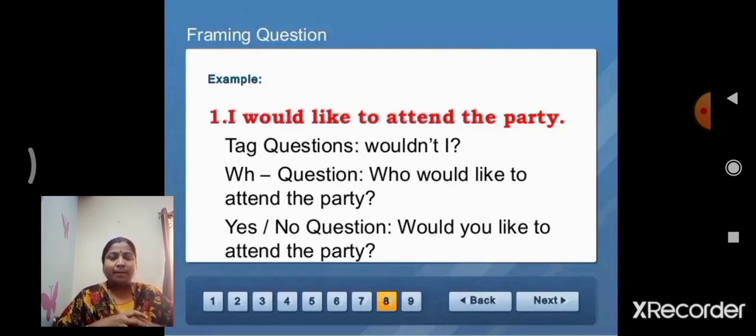Next, yes or no question. Would you like to attend the party? I already told you about yes or no questions. First of all, you can follow the structure: auxiliary verb plus subject plus the extension of the statement. Here, would is the auxiliary verb. Would. You. Here, you is wrong. Would I only. Would I like to attend the party? Okay, got it, children? Write down.